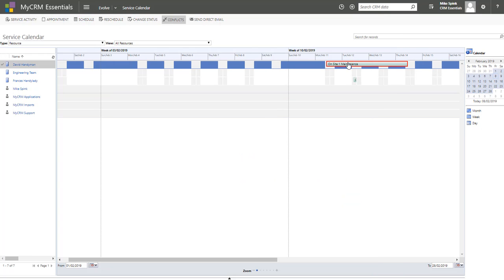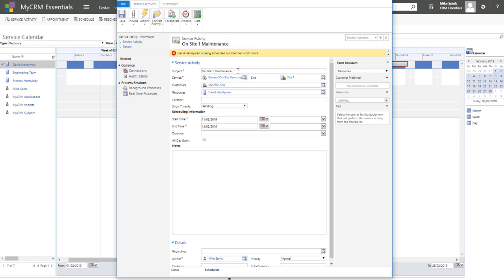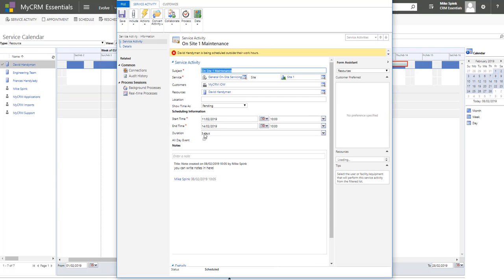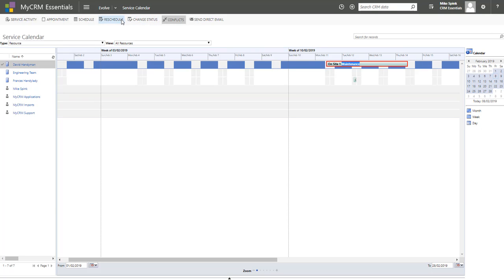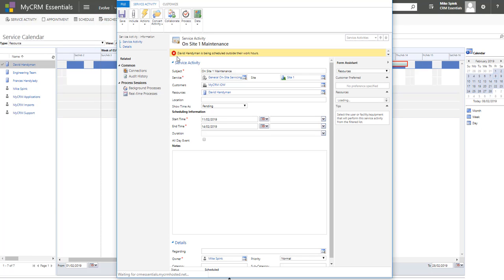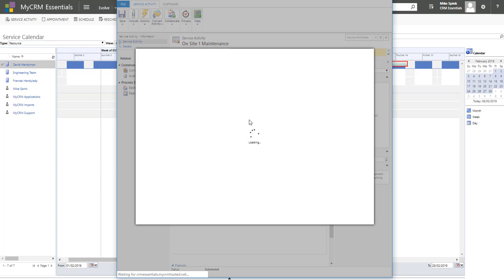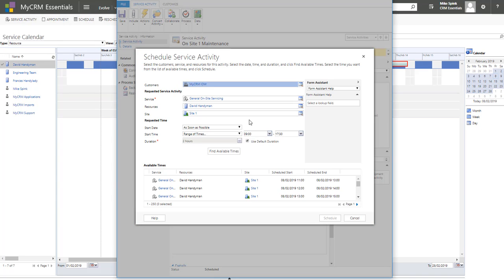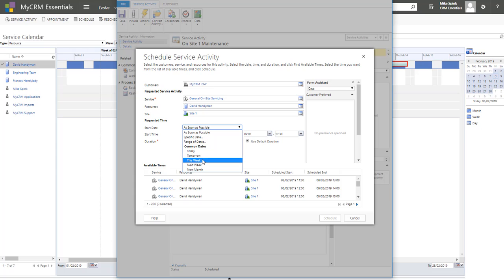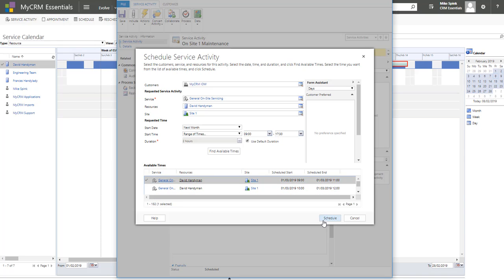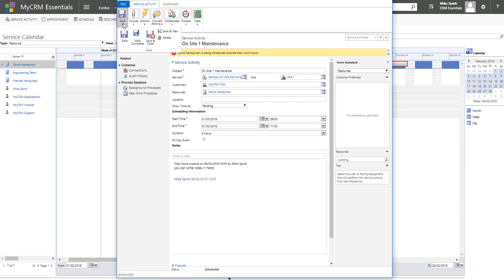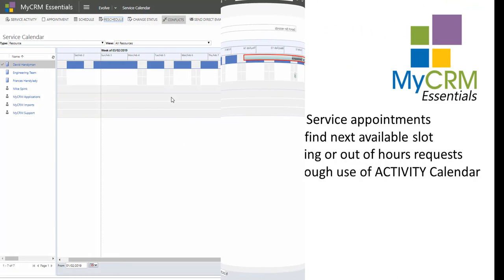Looking at the existing appointment, you can see one here for on-site maintenance. It's a 3-day duration. We can also check the status and reschedule. So if the customer said, I want to reschedule, we simply find the record, open the record, change the times, change the duration, and reschedule accordingly. So here we're going to say, wants to be next month. Goes off, finds available times. It's going to switch back to a standard 2 hour, and that's it. It's been rescheduled, and that will appear in the schedule on the calendar once again.